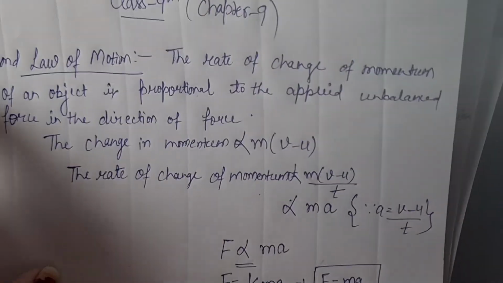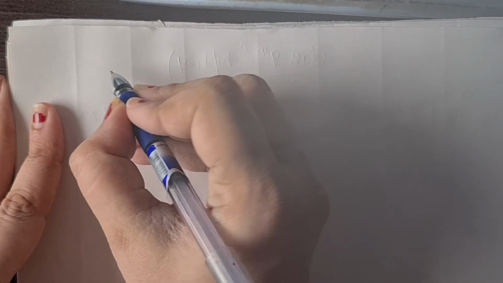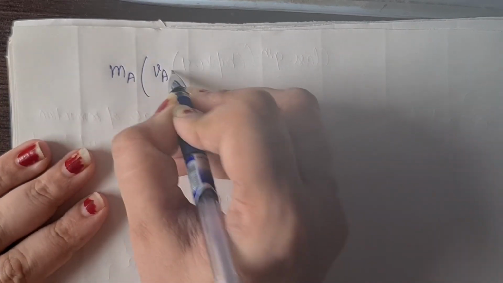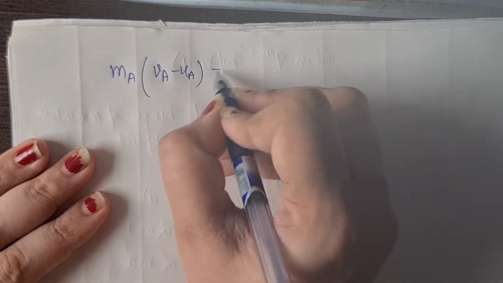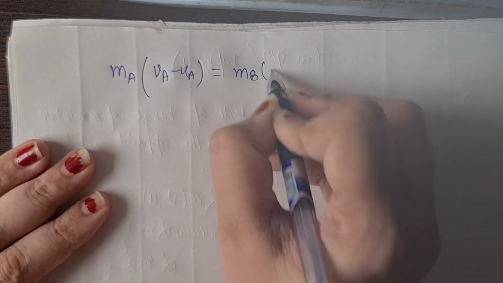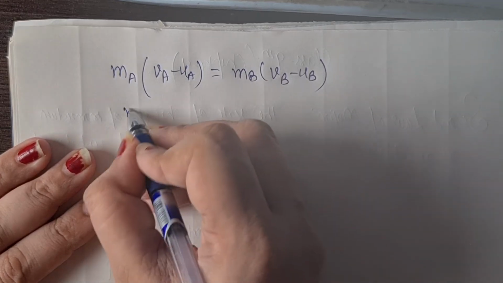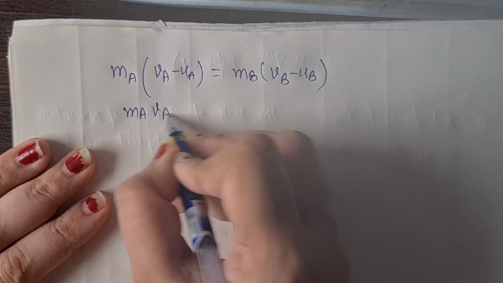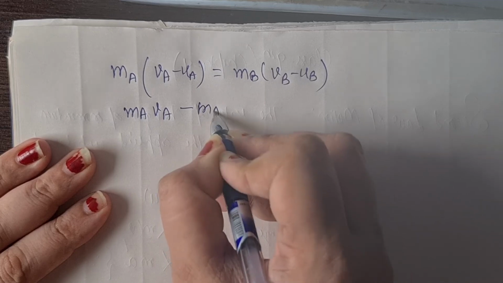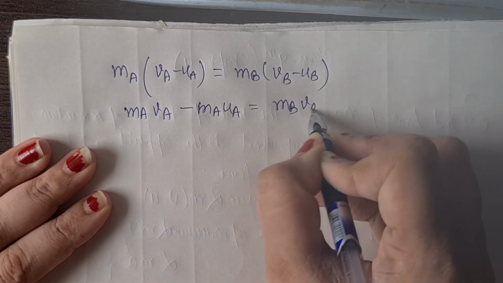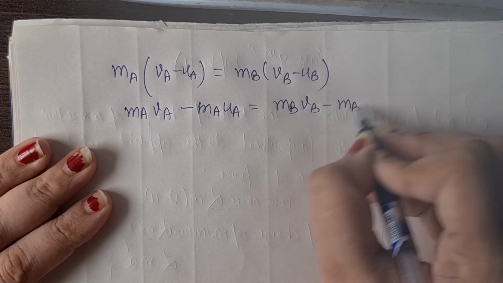Now MA(VA minus UA) equal to minus MB(VB minus UB). Here MA VA minus MA UA is equal to minus MB VB plus MB UB.